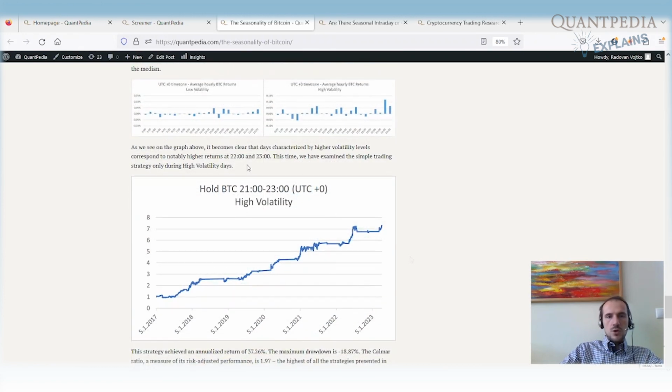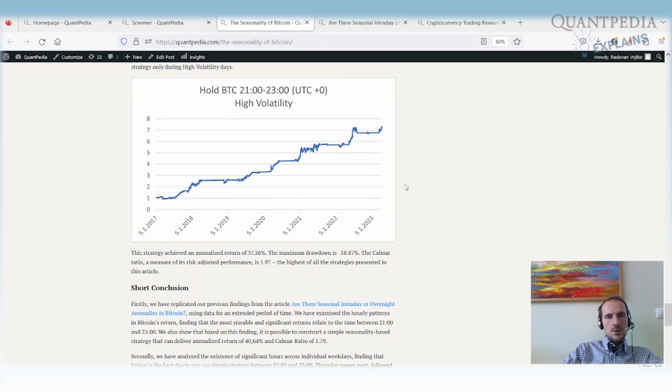And then we plot the chart. So how does the hourly BTC return over the next 24 hours look? And we see clearly the difference. The performance during the high volatility days over the period from 21 UTC until 23 UTC is significantly better.